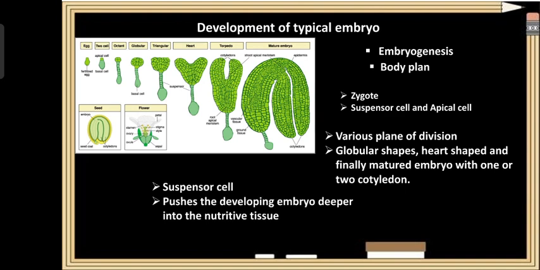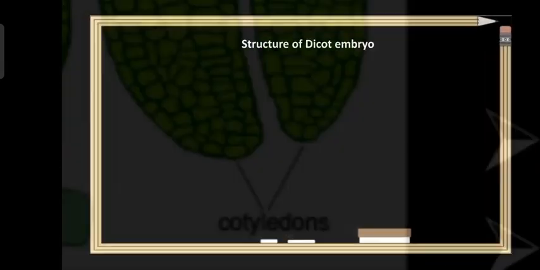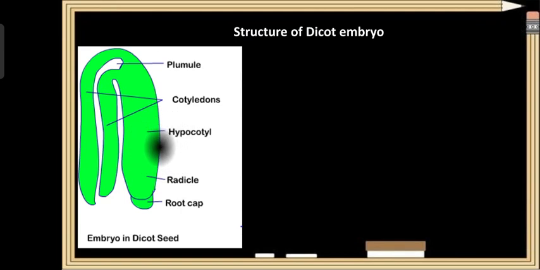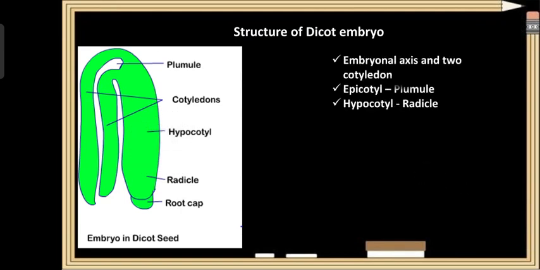So now let us study the structure of the dicot embryo. If you look at the dicot embryo, it consists of an embryonal axis and two cotyledons. The portion of the embryonal axis found above the cotyledon is called epicotyle.